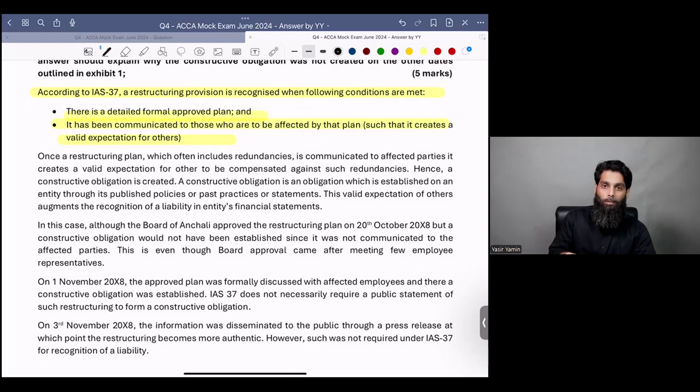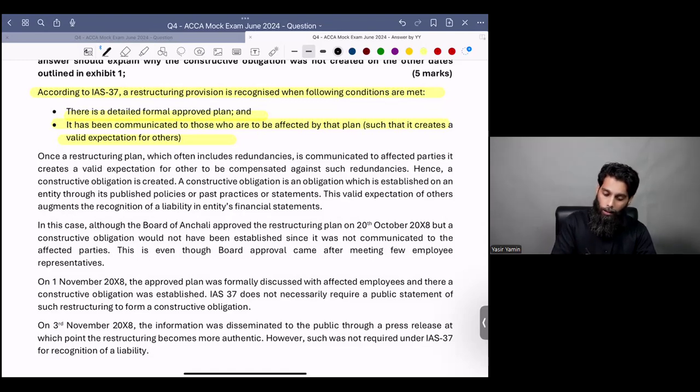I'm challenging you. Most likely, if you write an answer yourself, you would be writing a much lengthier answer. I've tried to curtail the answer just to make sure that you get a benchmark, so that you do not need to write lengthy theories that consume all your time in the exam. No, I've written a very concentrated answer.